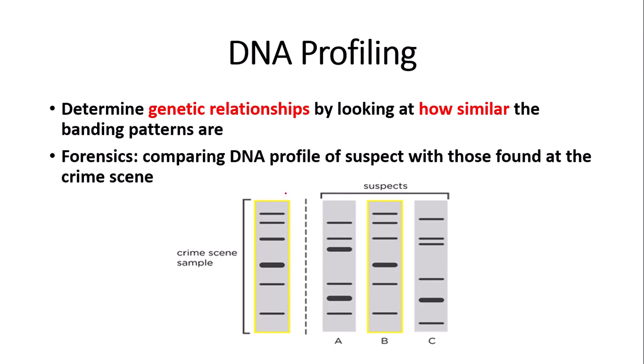So here we have the bands of the crime scene sample, and here we have 3 suspects. The main suspect here is B, because as you can see, the bands are the exact same in the crime scene sample and with suspect B, as the bands are on the same level, which means that the fragments or the VNTRs are the same size. However, with suspects A and C, different bands are shown. So this thick band here in suspect A isn't present in the crime scene sample, for example.